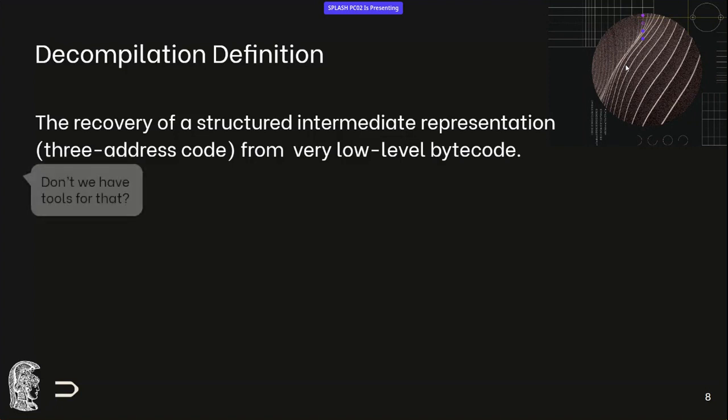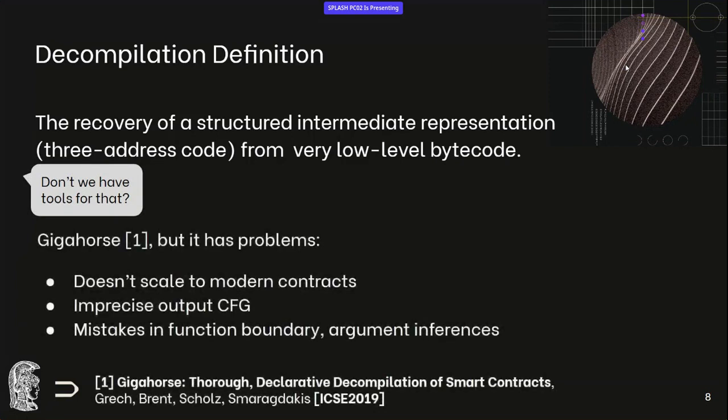So one could ask, don't we already have tools for that, academic or otherwise? Now, the most popular academic tool is Gigahorse, which is from a NDSS 2019 paper, but it has its problems. It doesn't scale to large contracts, because contracts have gotten exceedingly large as time went on and the Ethereum ecosystem progressed.